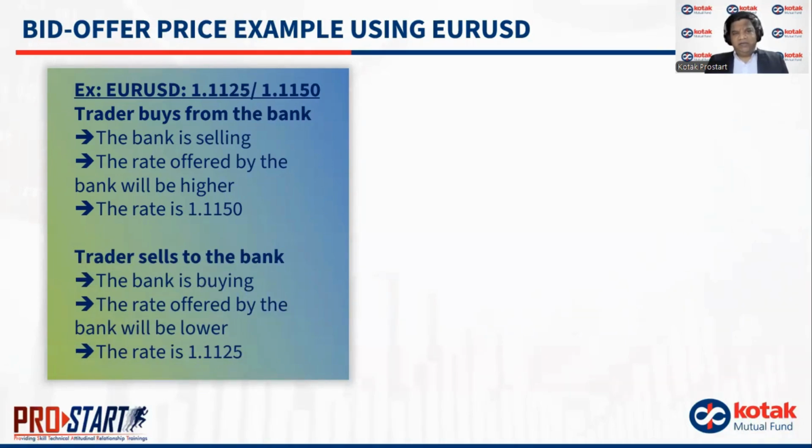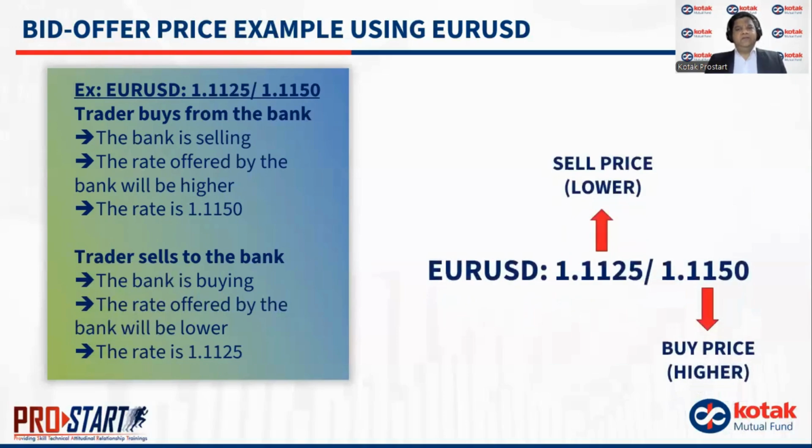Now, given any situation, which rate to take, the first one or the second one, is the most critical aspect. The rest is mere calculations. So you should know in which situation what to take. That is why this example is given here: when the trader is buying, the bank is selling. The bank will sell at higher rates, and when the bank is buying, the bank will buy at a lower rate. So the first price is sell, the second price is buy.